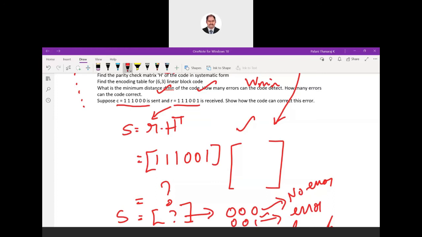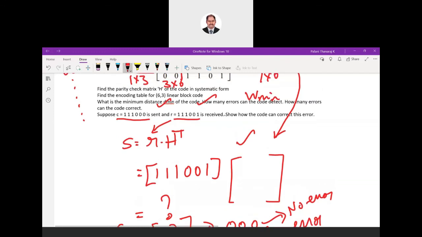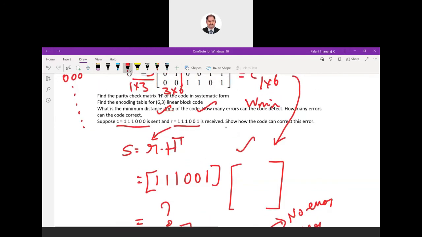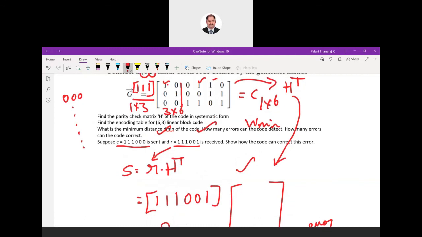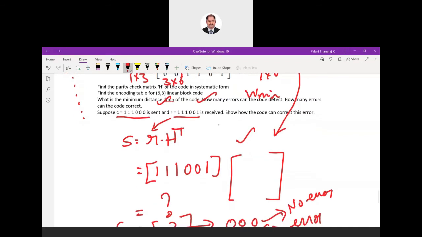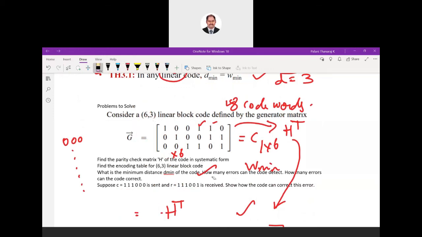Okay, so this you can try. Just copy this question and try on your own. Okay, how to find out the syndrome in the received code. Okay, I think I have covered this linear block code to some extent, all the important notations and concepts here. Okay, we have taken a problem also. You just copy this question. If you want, you can try. If you have any problem, we can discuss in the next class. Try to copy this problem.